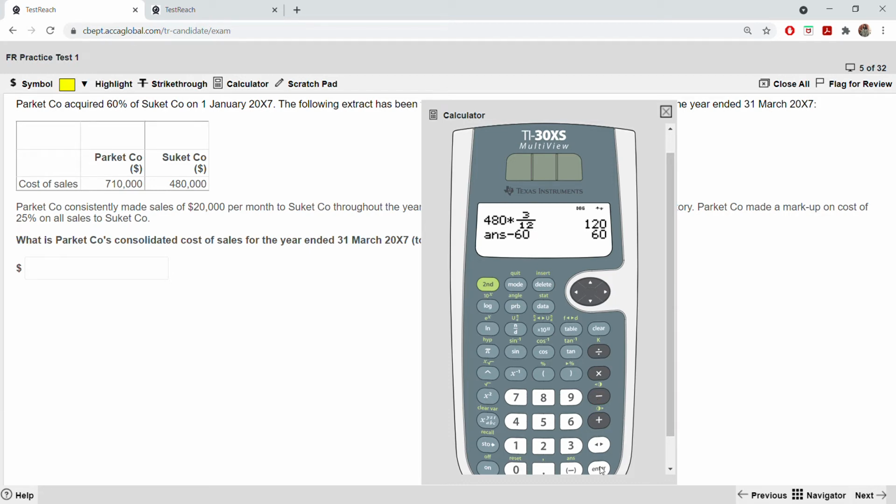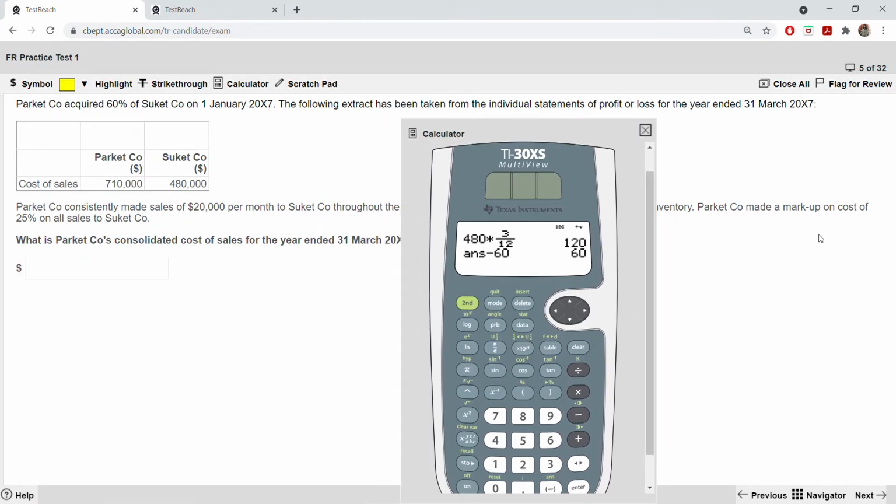Next, what do you have to add? A markup on the cost of sales, 25% on all sales, so that markup needs to be added. What is that markup? Plus, put a bracket, on this 20,000 only. On the sales to Sukkot they told us 25% on all sales, a markup on cost of 25%. So 20,000 into the markup. What is the markup? 25.